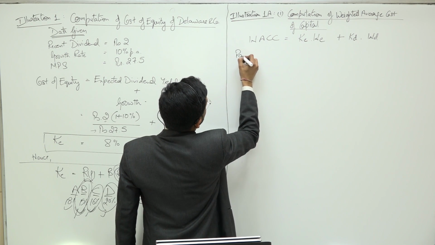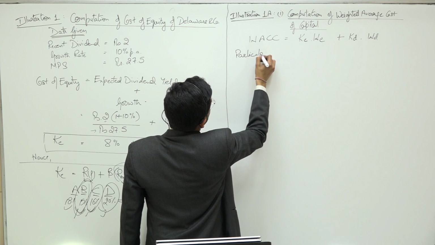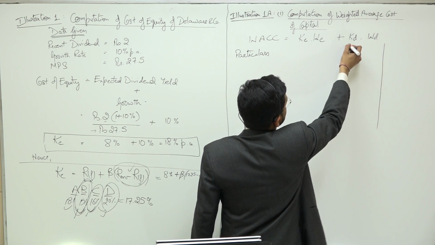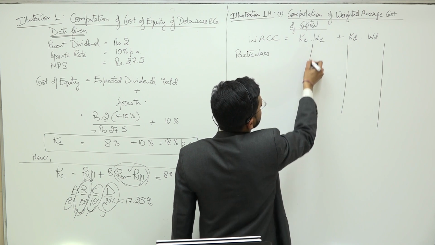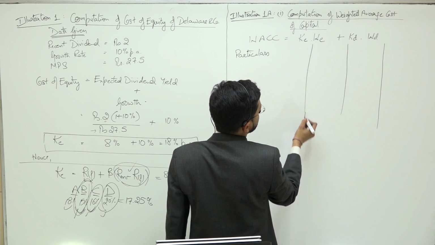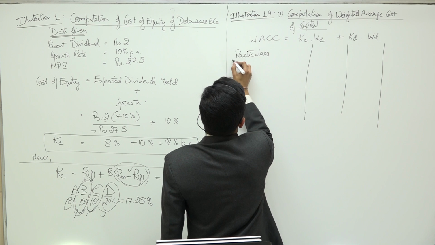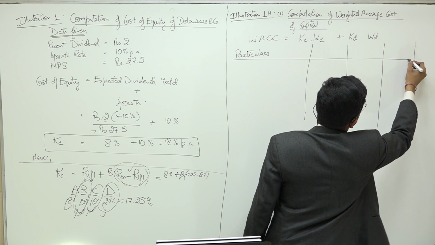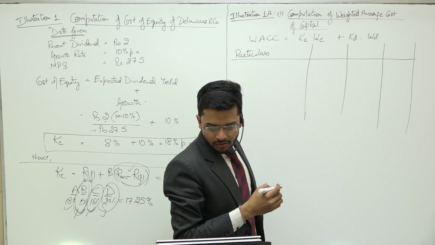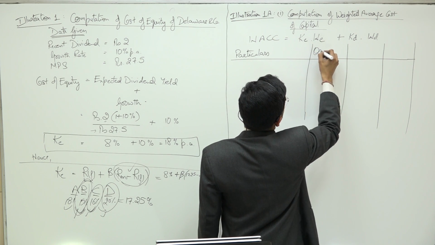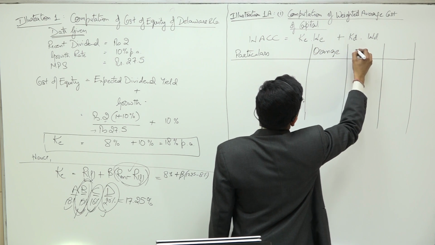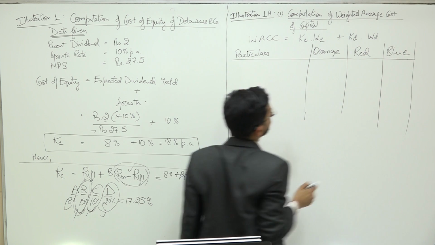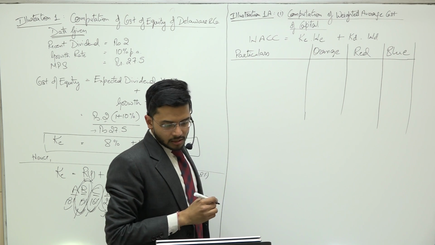We have to find this weighted average cost of capital for all three companies, Orange, Red and Blue.